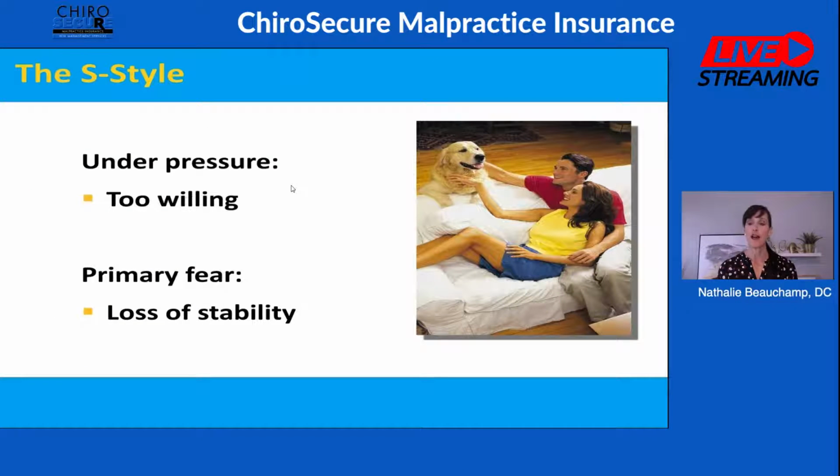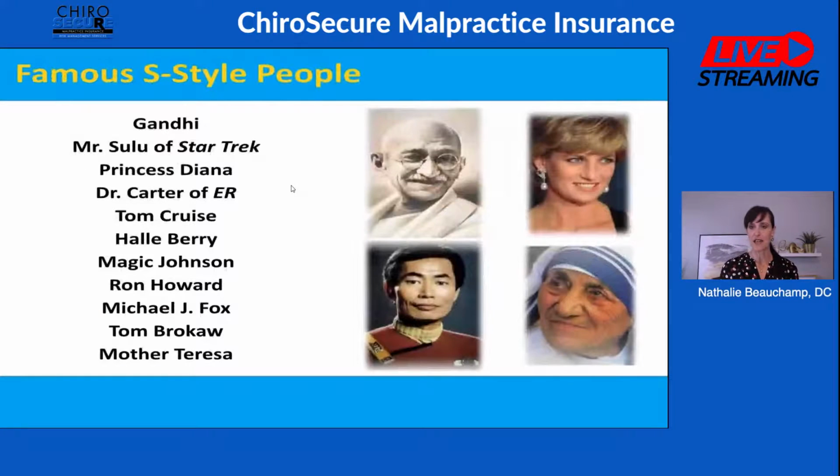So under pressure, they're the type of people that are going to say yes, yes, yes, and overcommit and not be able to deliver, but they'll say yes because they want to be liked, they want to help you, but they don't necessarily have the bandwidth to do so. Primary fear is loss of stability. So those staff members will not like when you're changing things. They're going to be the ones that are slower to embrace that aspect.